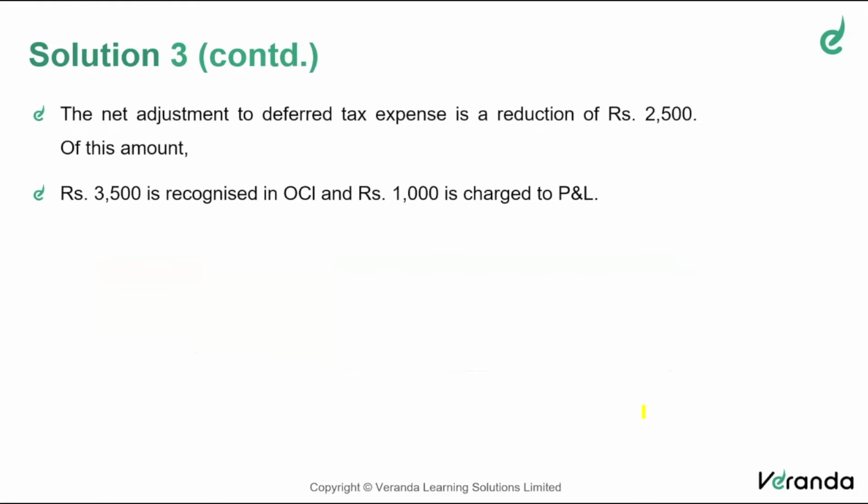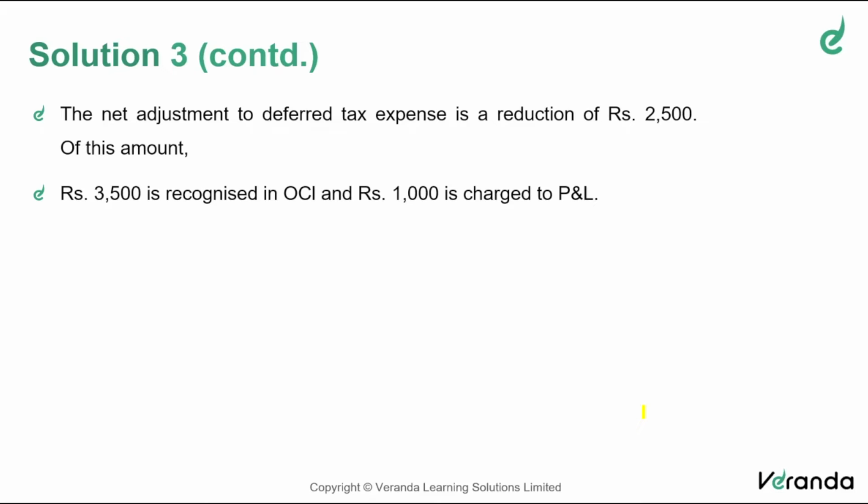So that's what I told you, friends. What is the net adjustment? 2,500, correct? It is a reduction of the deferred tax expense. Total 10,000 increase in deferred tax asset. Deferred tax liability increase is 7,500. So deferred tax asset has increased by a net amount of 2,500, resulting in a reduction in the deferred tax expense of 2,500, of which you have to recognize 3,500 in OCI and 1,000 in P&L.